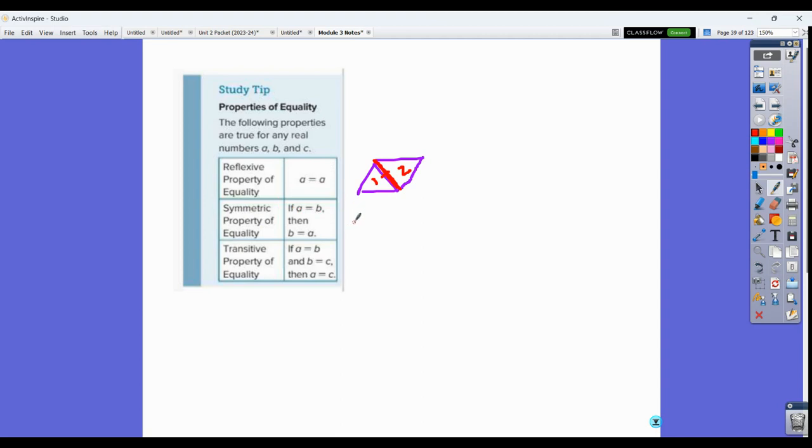Symmetric property is really the idea that when you're solving a problem and you get that 2 is equal to x, you can write that x is equal to 2. Most of you will do this without even thinking about it, but in proof, we're going to show, hey, I can switch this around using symmetric property. And then transitive property is going to come up at times. It's very similar to substitution, but if we're able to say that x is equal to b and b is equal to 3, then I know from this that x is equal to 3. That's using the transitive property. In this case, it's also substitution. Sometimes substitution is transitive, sometimes transitive is substitution, and sometimes they're not. So we're going to get more in depth into that as well. So that's what I have for you today.